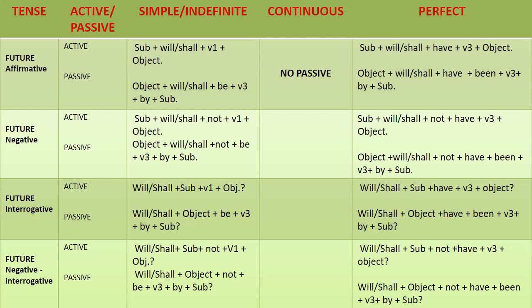Now students, I have made this table of rules. So here I have told you rules how to convert active to passive of future tense. So simple future, future continuous is not changed into passive voice. Then future perfect. Future perfect continuous is also not changed into passive voice. So students, you can take a printout of this chart. You can paste it in front of your study table to have a look at the rules again and again. And without any efforts, you will be able to learn the rules.